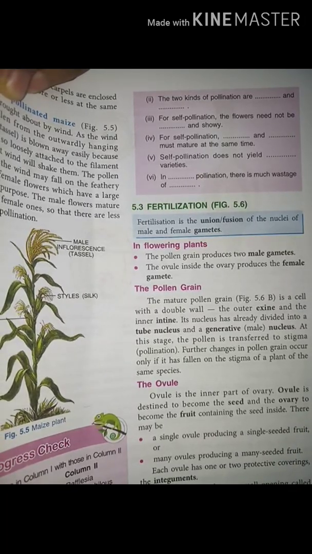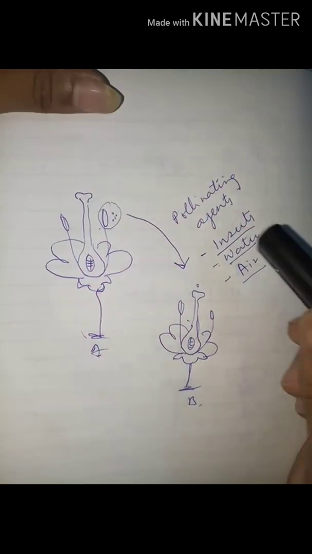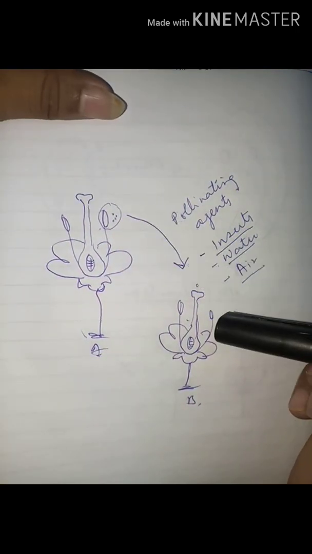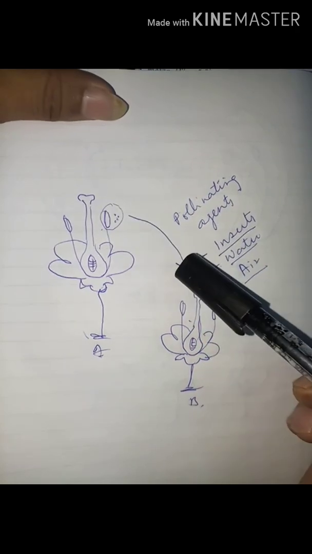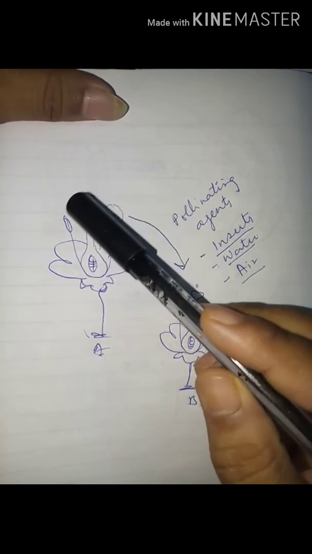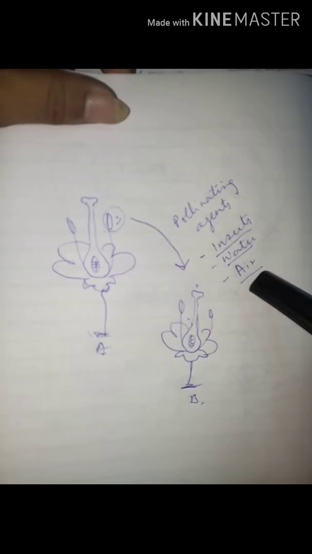Today again we will study the same chapter 5, pollination and fertilization. Till the last session we had studied about pollination, the different types of pollination and their agents.